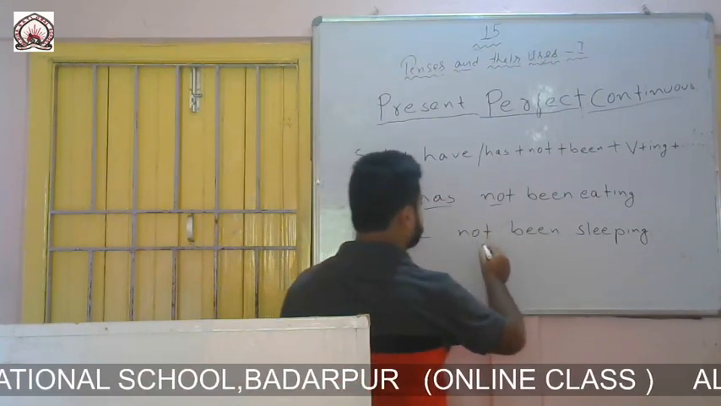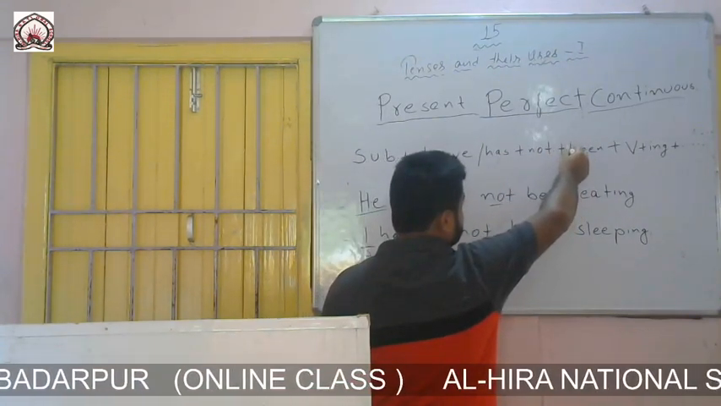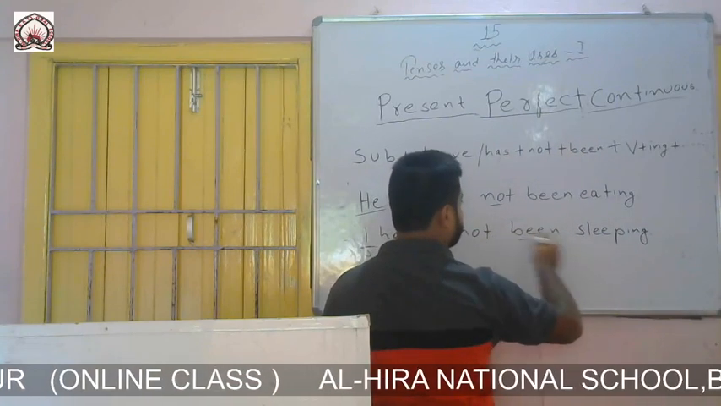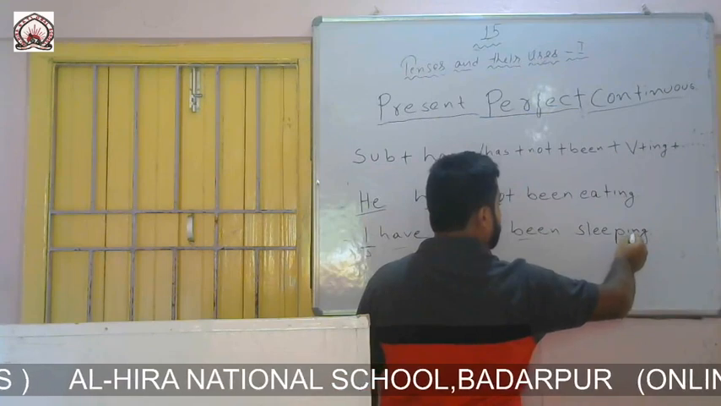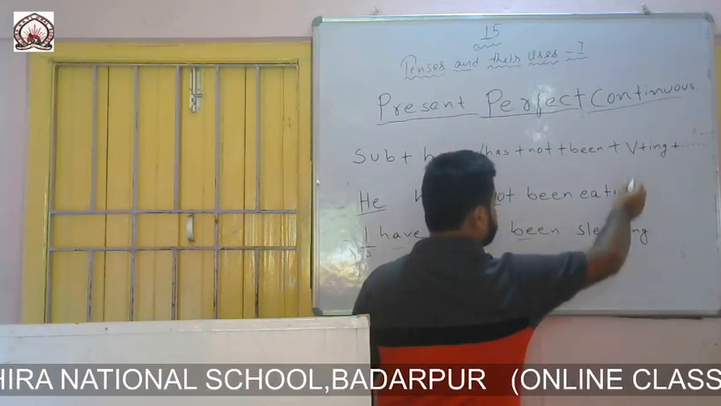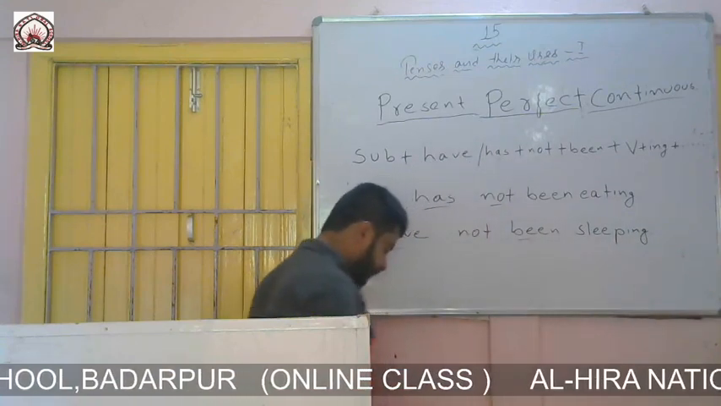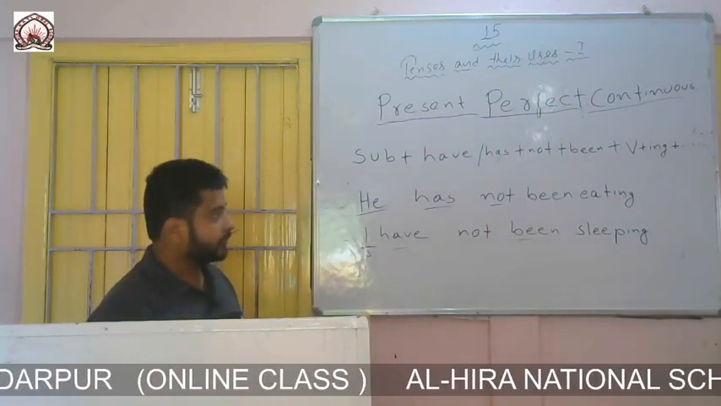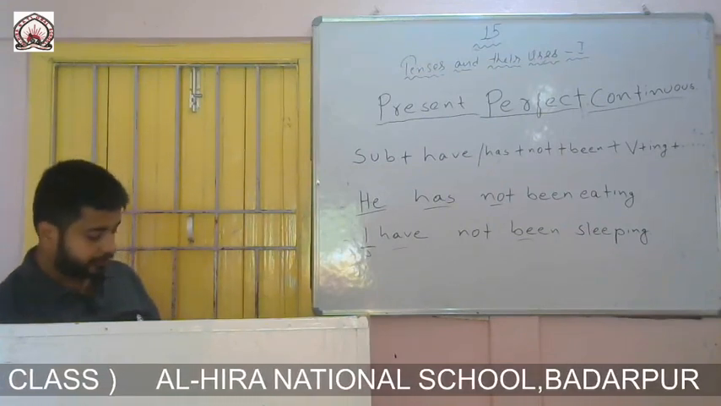Then the formation says to write not. I have written not. Then, as per the formation, I have written been after not. Then I have written sleeping, because the formation says to write a verb with ing form. Here sleeping is the verb with ing form. So I hope you have understood the formation of present perfect continuous negative.